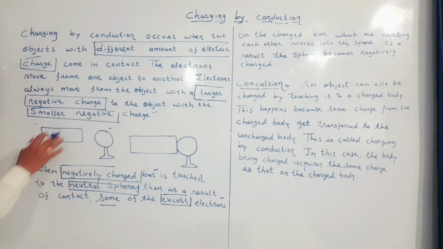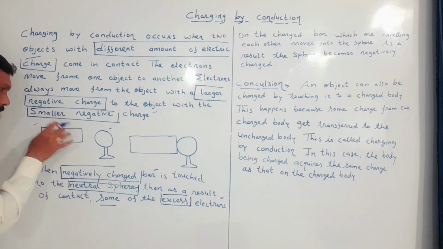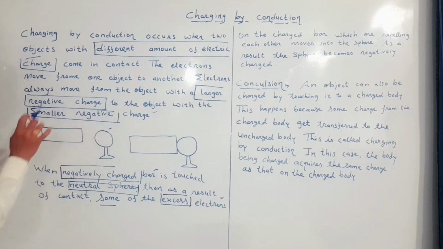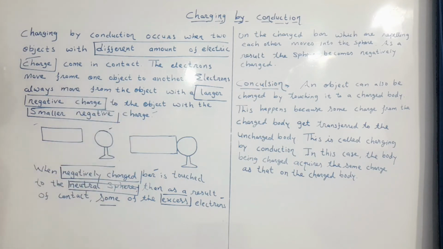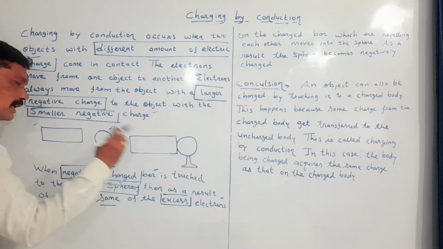Here, when this bar is brought in touch with the neutral sphere, the electrons move from the negatively charged bar to the sphere. In this way the sphere can also be charged by a process called conduction.